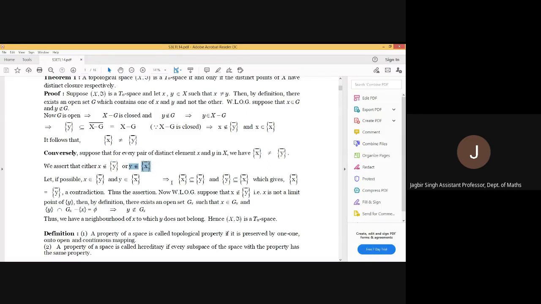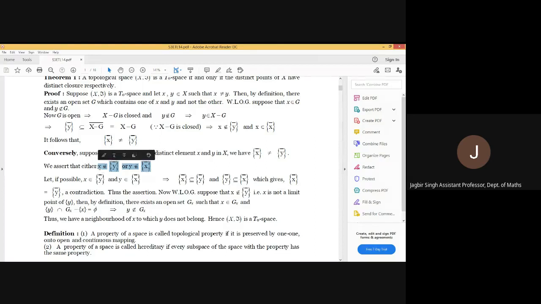On the contrary, assume that x belongs to the closure of y and y belongs to the closure of x. It means singleton x is a subset of the closure of singleton y, and hence the closure of singleton x is contained in the closure of singleton y. Again, y belongs to the closure of singleton x. It means singleton y is contained in the closure of singleton x, means the closure of singleton y is contained in the closure of singleton x. From these two, we can say the closure of singleton x is equal to the closure of singleton y. It's a contradiction because we assumed that these two are not equal. Hence, either x does not belong to the closure of y or y does not belong to the closure of x.